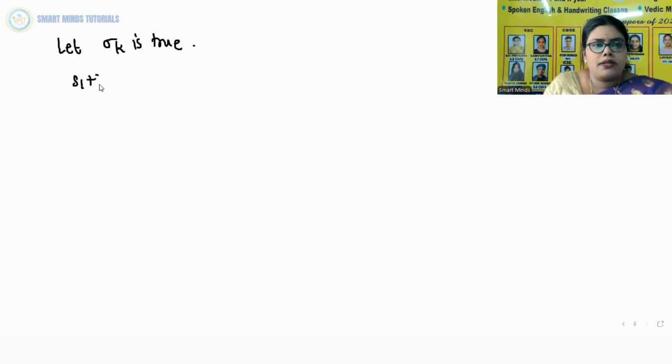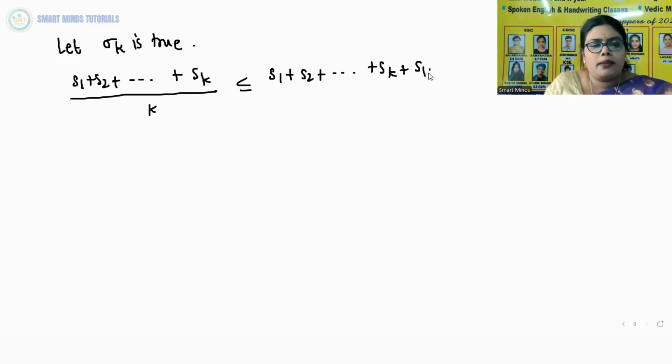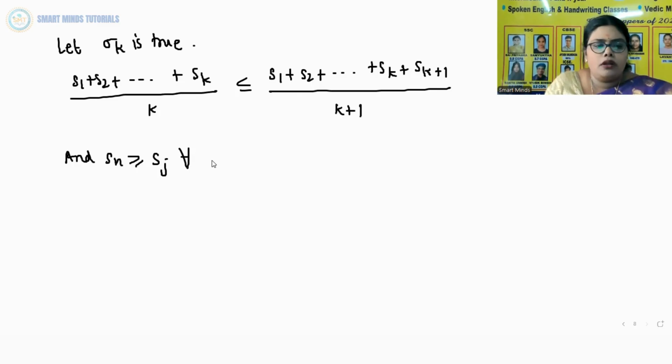So S1 plus S2 plus so on up to Sk, by k, is less than or equal to S1 plus S2 plus so on up to Sk. We are adding k plus 1 here. And Sn is greater than or equal to Sj for all j less than n. This symbol is for all, remember.